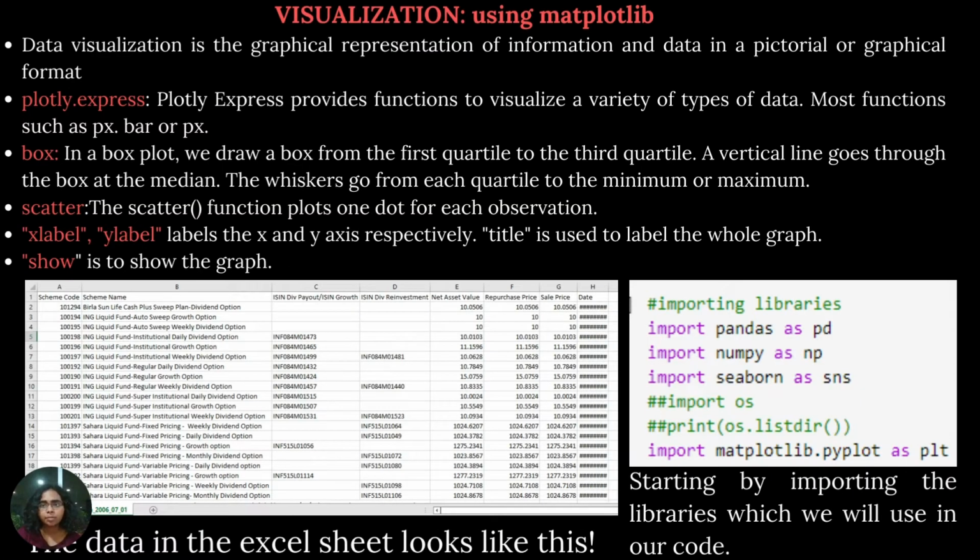Now for data cleaning and pre-processing, we come to visualization. So what is data visualization? It is a graphical representation of information and data in pictorial or graphical format in order to draw conclusions about the information in our data set. The various plotting libraries we have used are Matplotlib, Seaborn, and Plotly. Now let's look at the various plots we have used: box plot, scatter plot, line plot, histogram, and bar plot.